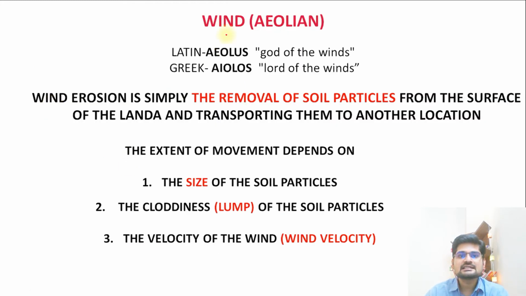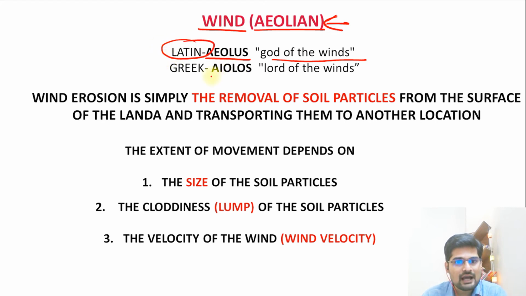Now the next agent is what we understand as the wind. So wind process is related to what is called aeolian process. When we say aeolian process or aeolian erosion, remember the word Aeolus is basically the god of winds in Greek and Latin. So that is where this name is coming from. So wind action is important here.